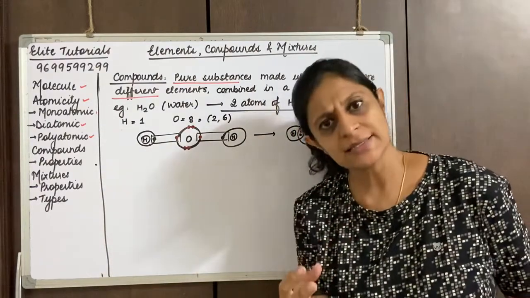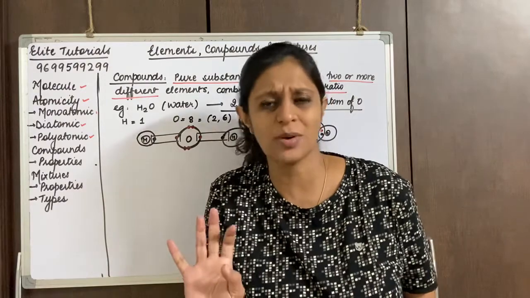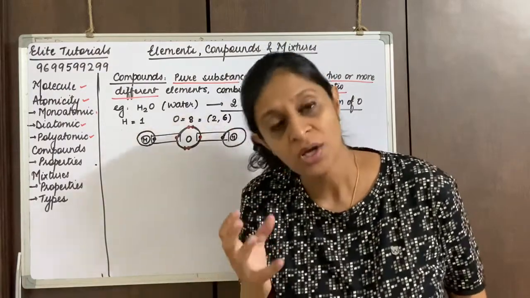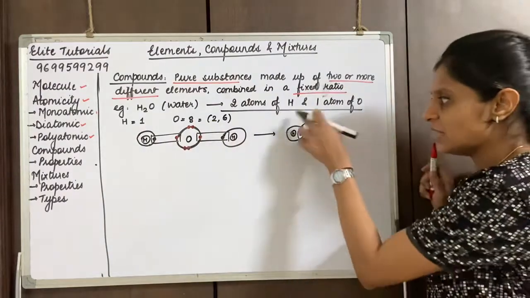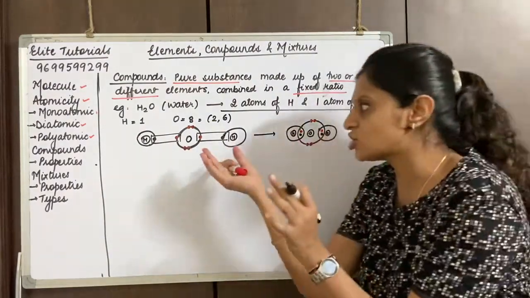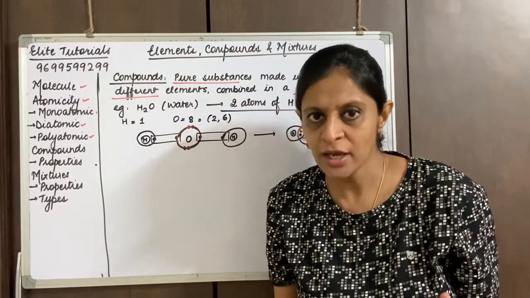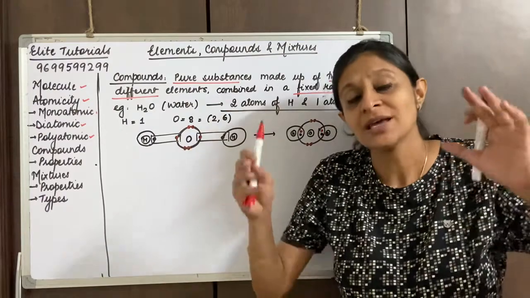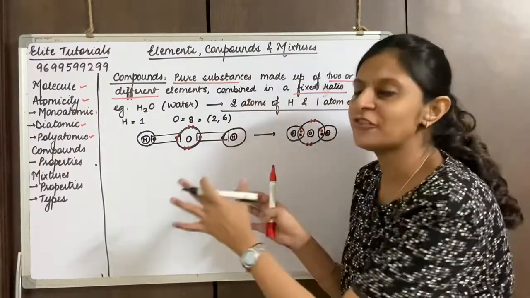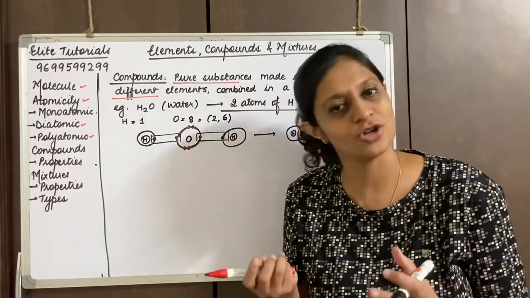Okay, and he says, "Miss, I just wrote 2 by mistake. Sorry, just wrote 2 by mistake." So I wrote H2O2. Now when you write H2O2, what does it mean? It means in this structure 2 oxygens are going to combine with 2 hydrogens, which is not possible. So when you say that just by mistake I wrote that, it does not fit into the formula anywhere, because it cannot combine, so it's not possible.